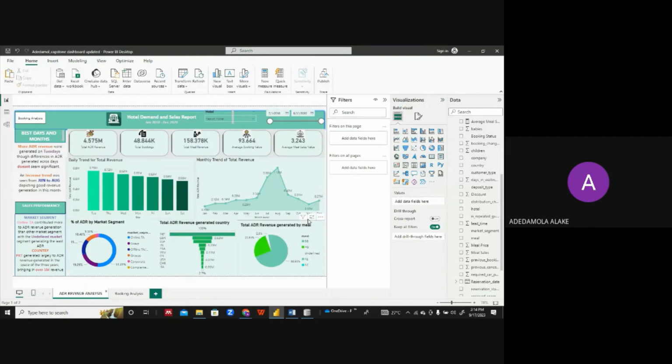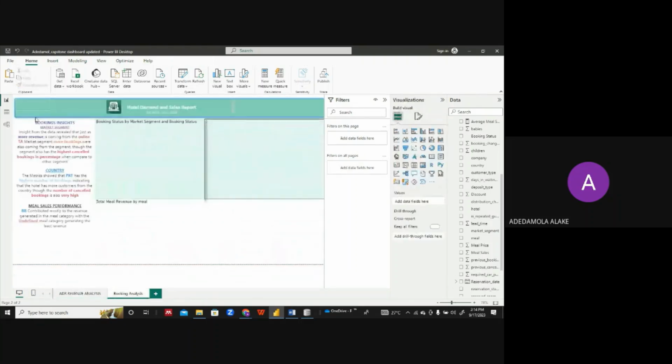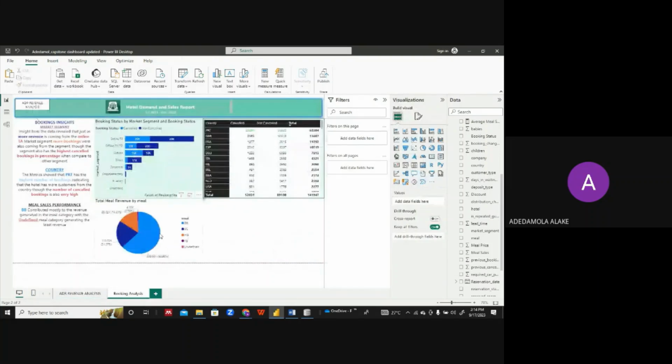Looking at the pie chart here, it shows that BB, which is the breakfast meal category, contributes a lot to the ADR generated, and this is also consistent with the sales generated in the meal category. The breakfast category contributes a lot to the total meal revenue.